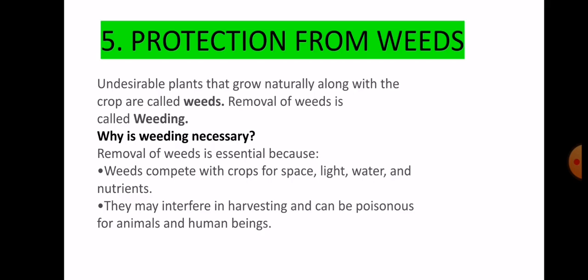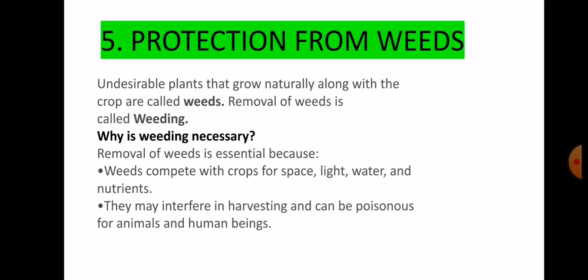If these things are distributed among these two, then our crop will lack them, and we will not get that much yield.